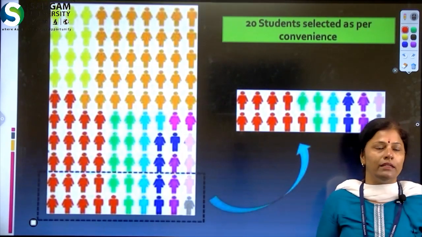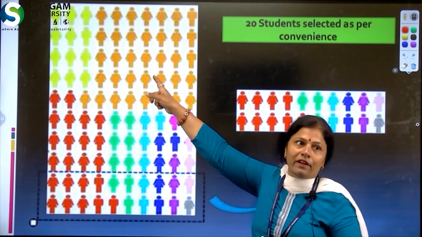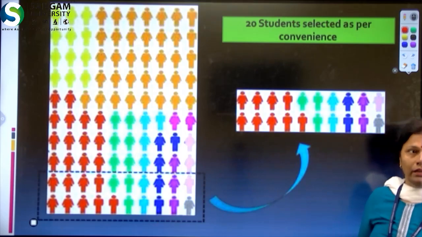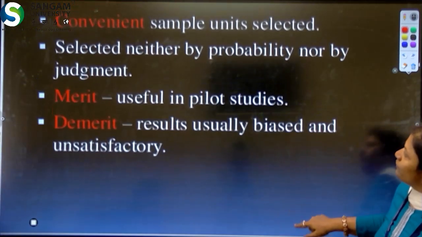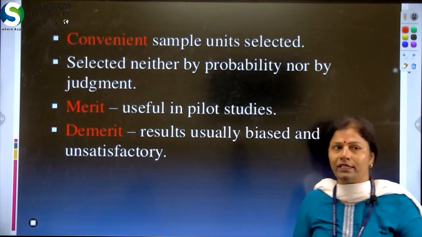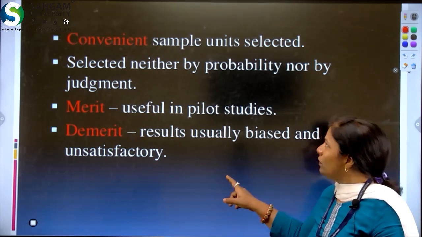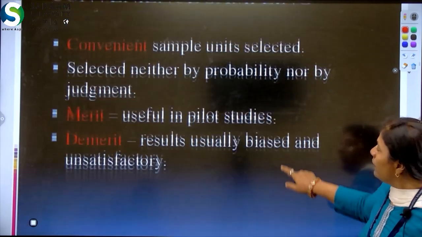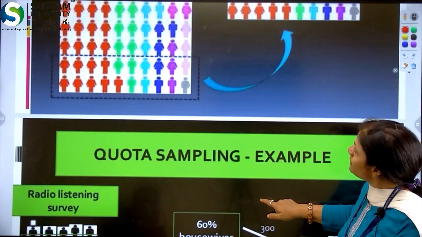So, it is not known as a good sampling method, because sometimes it is possible that we could have very good data from the rest of the students who are not in our sample. So, this is not a good method, and it is basically used in pilot studies. We use some sample, do our research with it and then conclude, but for a major research project it is not fair to select the convenience sampling method. It is not good for research. Unsatisfactory and biased results should be expected when we go with convenience sampling.